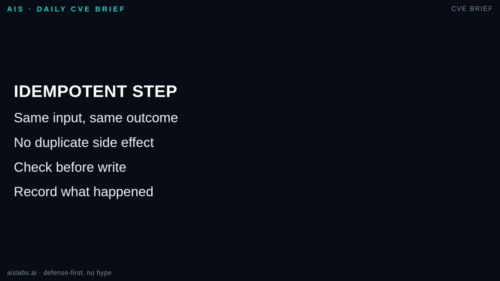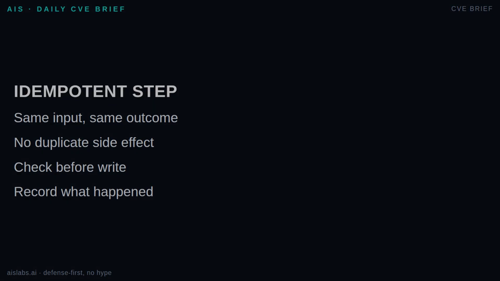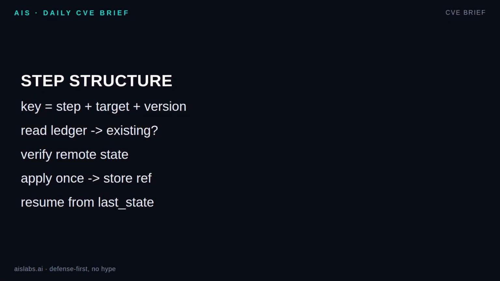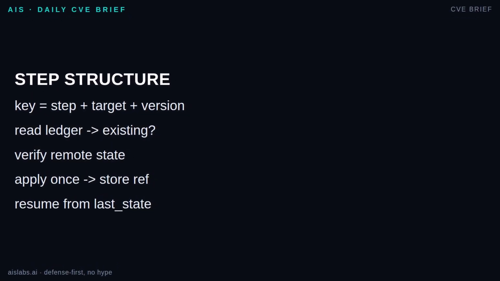The core rule is simple. Check before write beats write and hope. Add a durable record, usually called a ledger, so the loop knows what it planned, what it applied, and what it verified. Mechanically, build each step around an idempotency key. That key should describe the operation, the resource, and the version of the intent. First, read your ledger. If this key is already verified, return the recorded result. If it is planned or applied, reconcile before doing anything new.